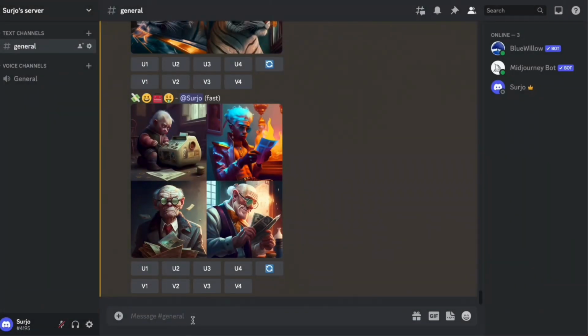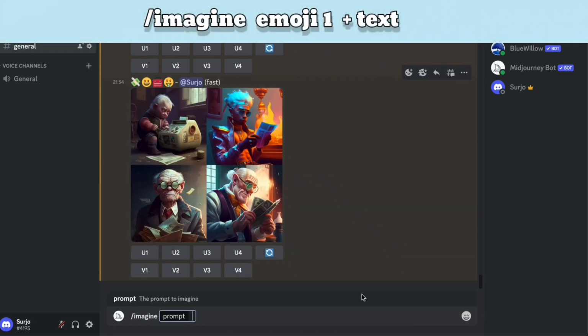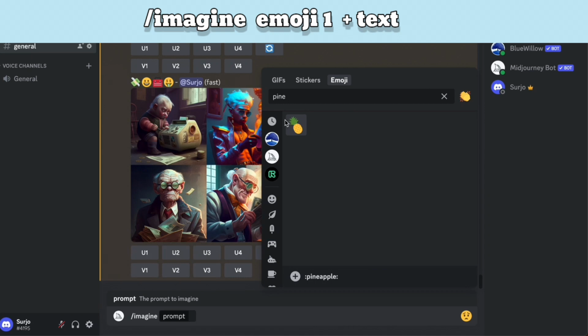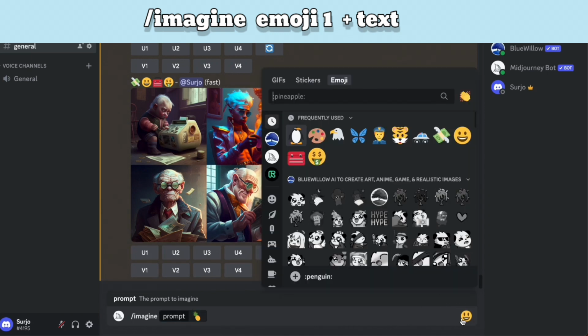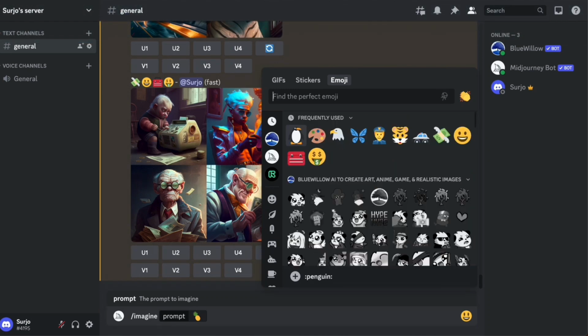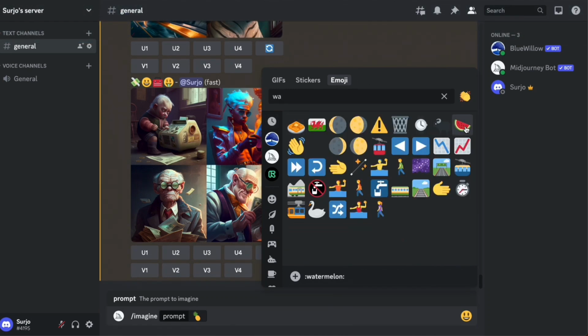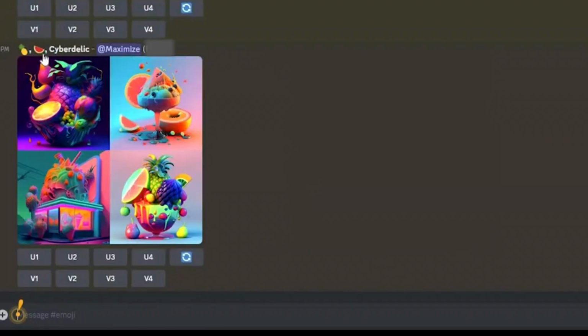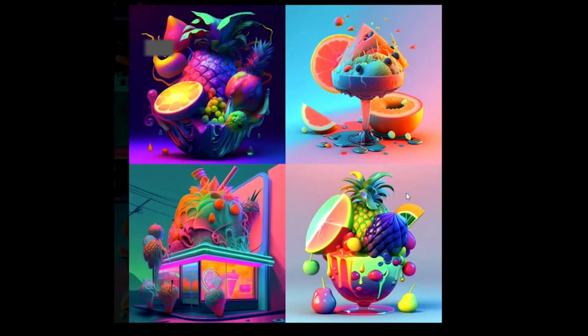We will use like pineapple, then watermelon, with one text: cyber red. So like this you can form many other beautiful images only with emojis without typing a single word.